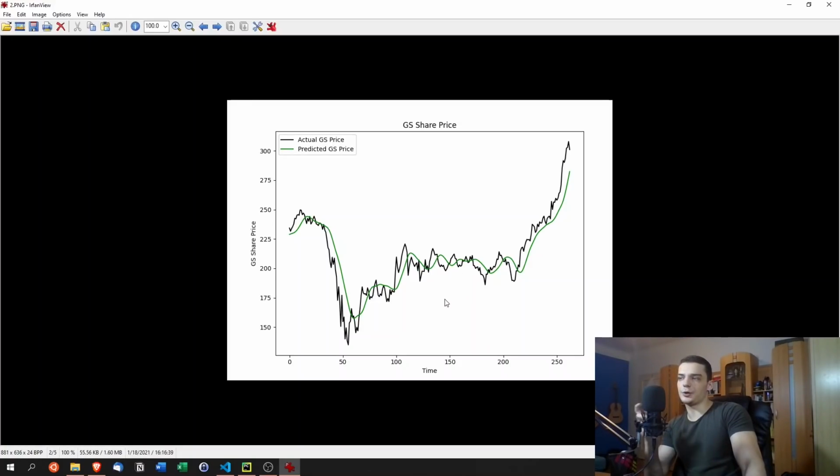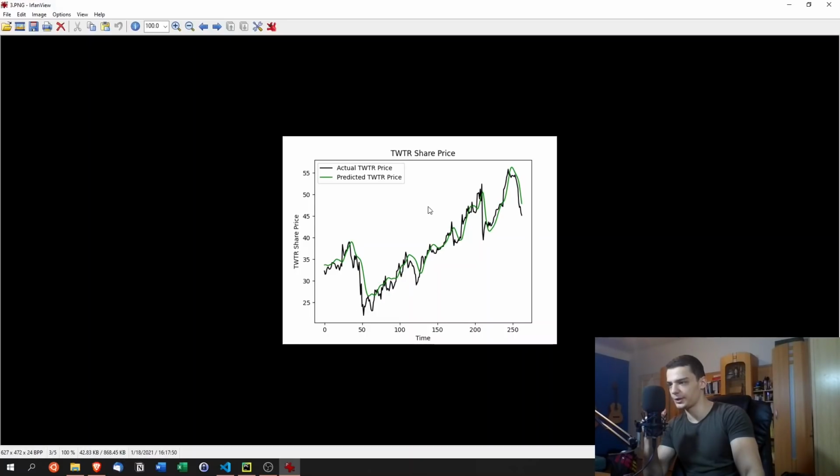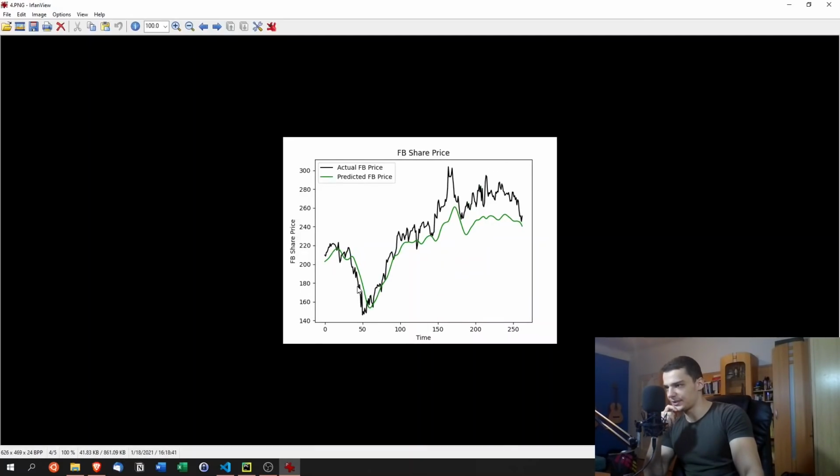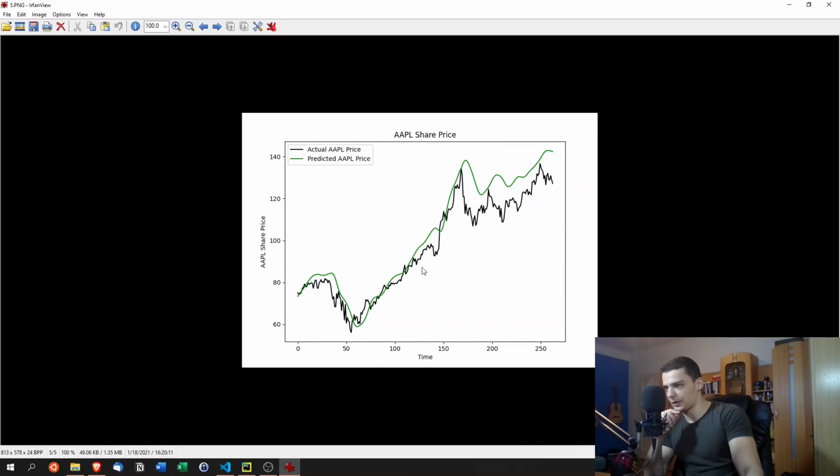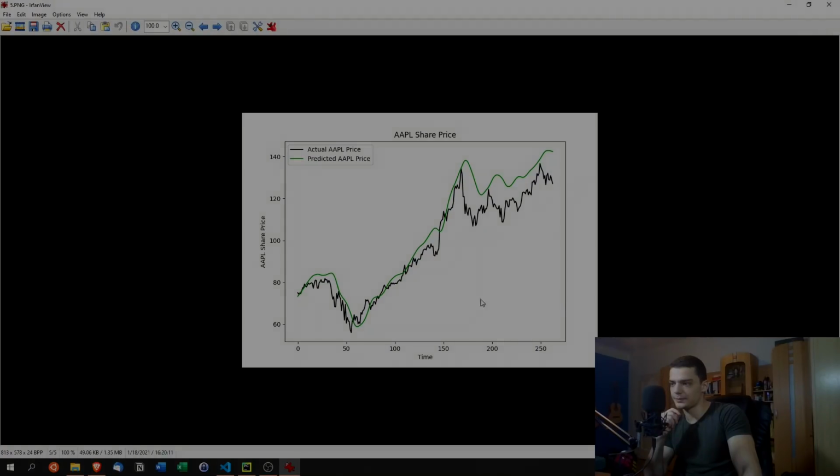If you decrease the 60 days to, I don't know, 10 or 20 days, you're going to be more sensitive to short-term fluctuations. If you increase it, you're going to look more for the long-term stuff. So you can also see the Twitter share, kind of fine. You can see the Facebook share. I mean, not that fine, but still okay. And then the Apple share is also, I mean, here it's over-predicting, so it says it's going to be here, but it's actually not here yet. I mean, this is probably even a pretty good line because it's always predicting before stuff actually happens. So that's probably the most impressive result here. But yeah, again, take it with a grain of salt.